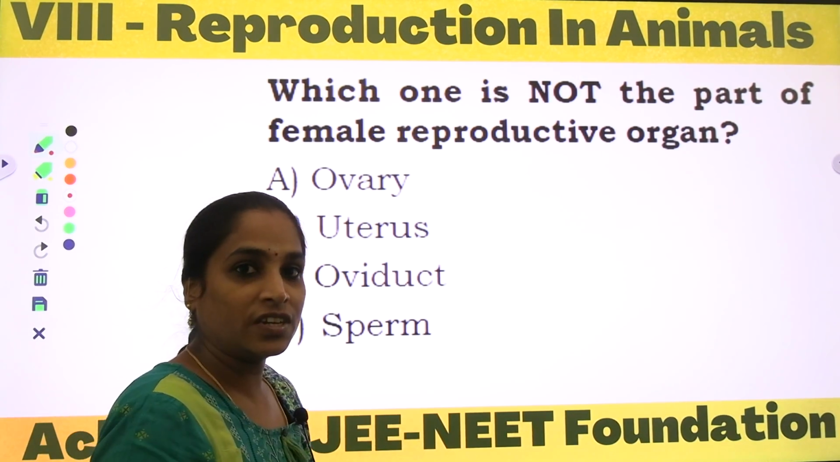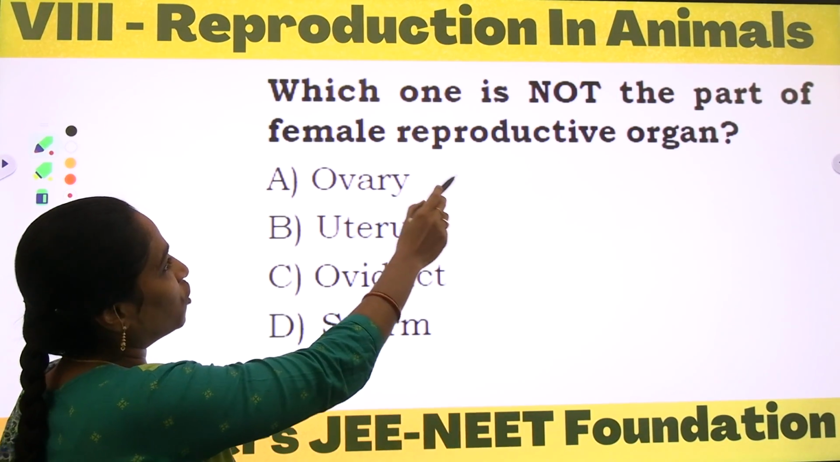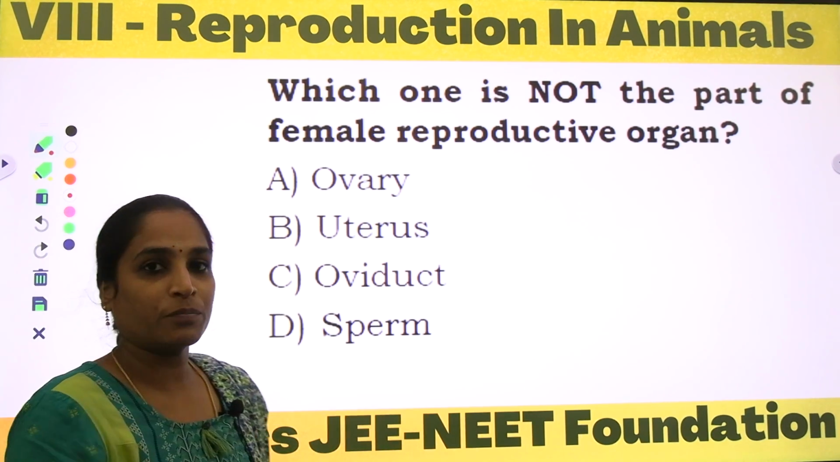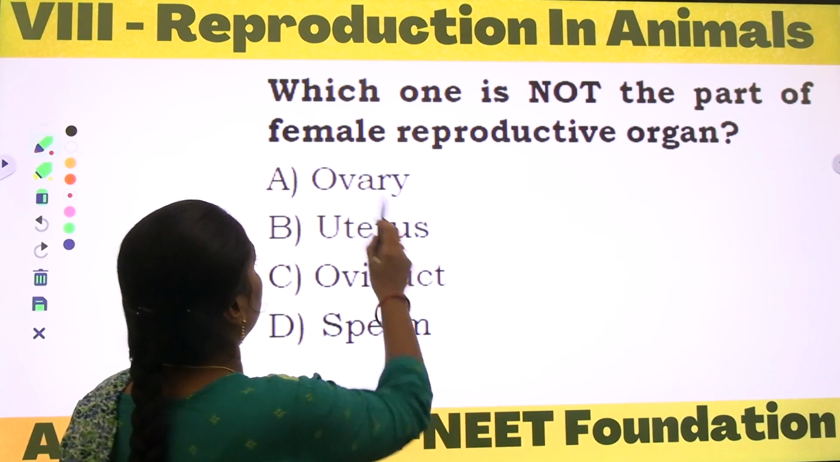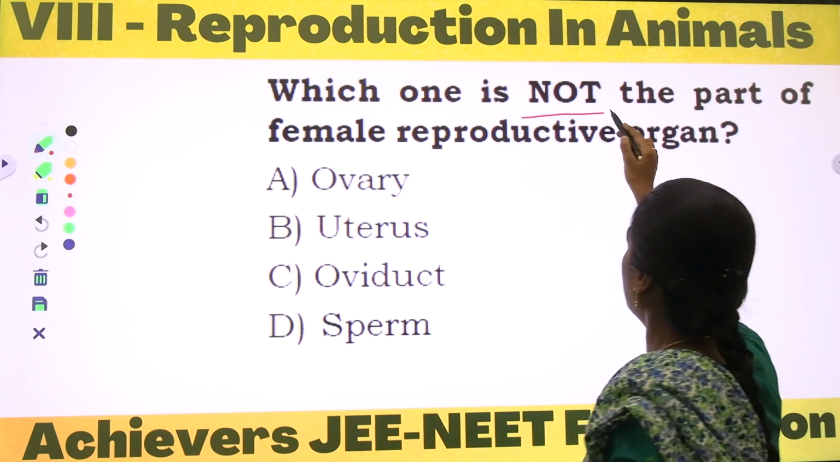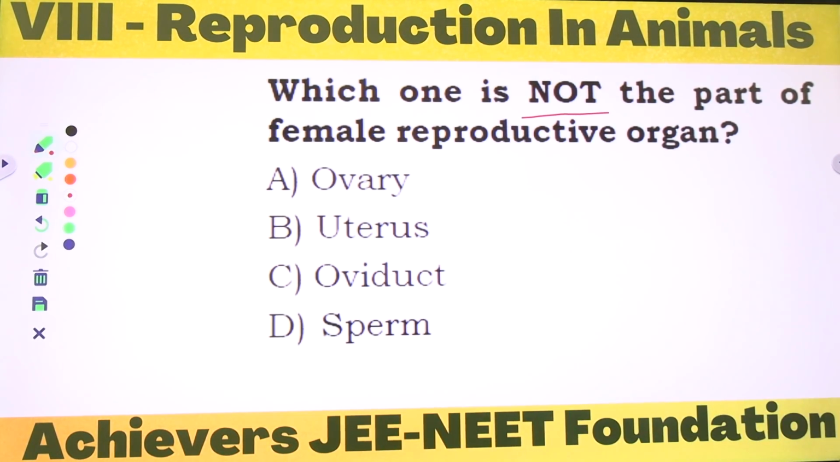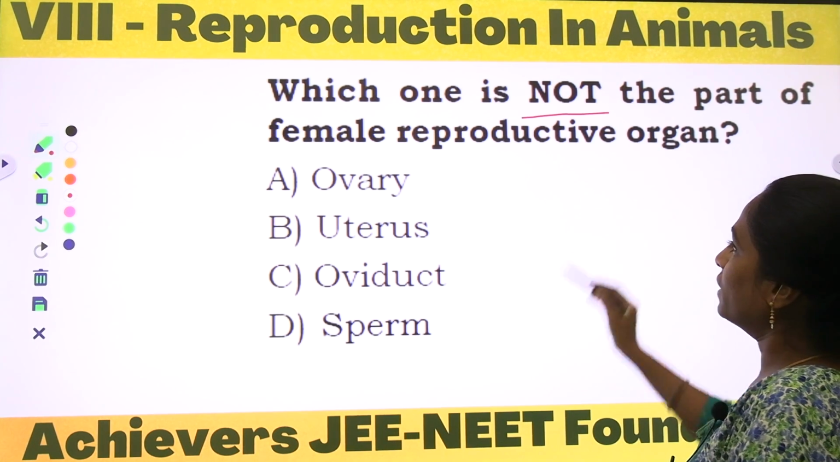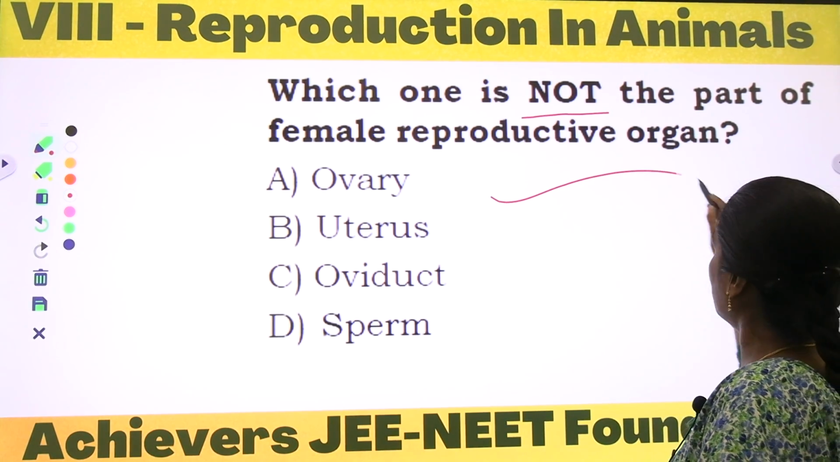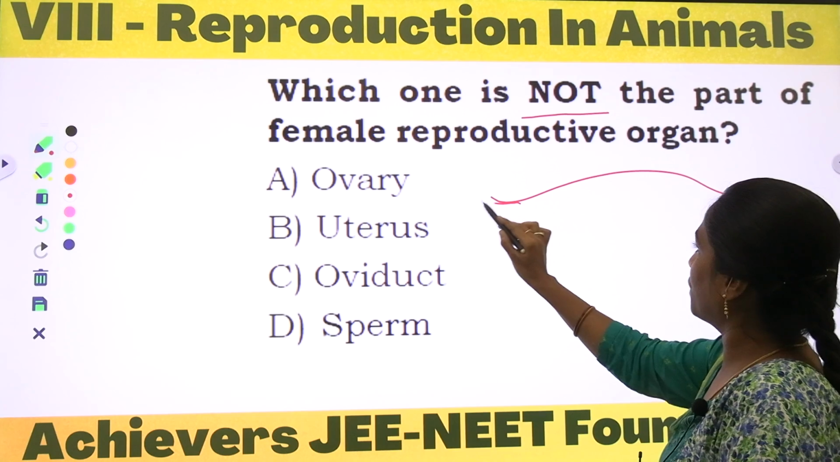What is the next question, dears? Which one is not the part of the female reproductive organ? Okay, so which one is not? Again we are getting a negative question, right? Which one is not the part of the female reproductive organ? So let us see the diagram of the female reproductive organ.